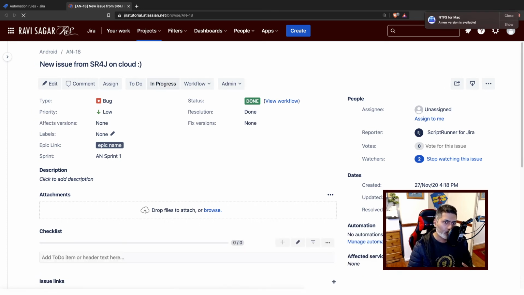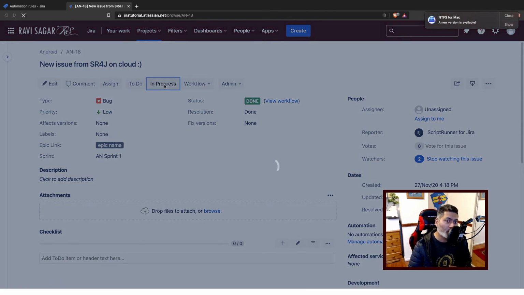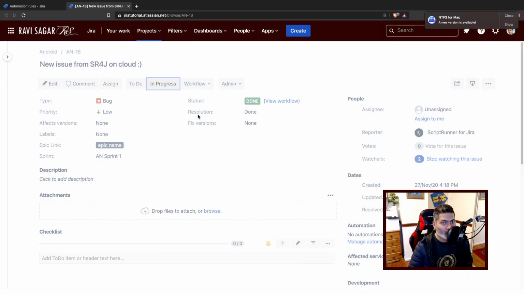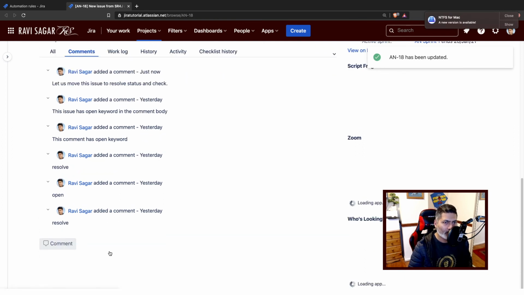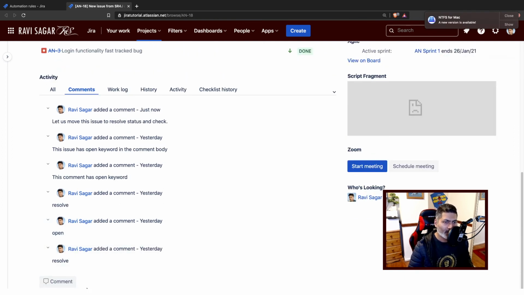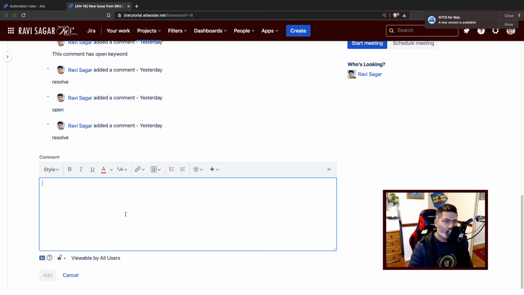Let us now test if it is working for to do status. I'll move the issue status to in progress again, and I will add one more comment. For to do, I want to use the open keyword. Let us see if it works or not.